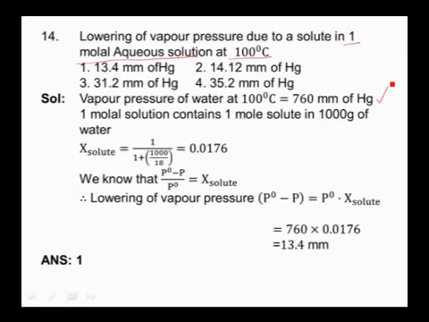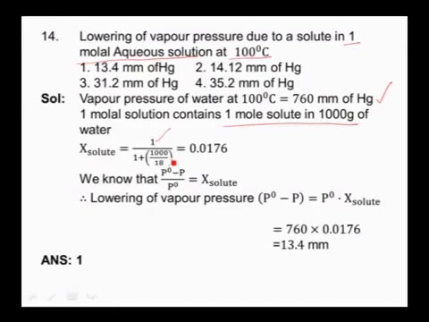And the molality of the solution given is 1 molal, means that 1 mole of solute is present in 1000 grams of water. So now if we calculate the mole fraction of solute, 1 mole of solute is present in 1000 grams of water.